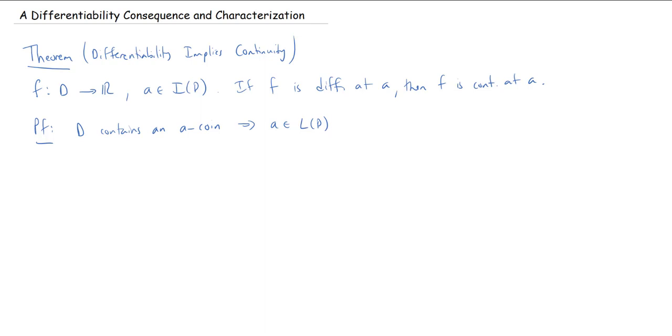Fine. So one of our conditions for continuity when you have a limit point, so this implies that f is continuous at a if and only if the limit of f as x goes to a is equal to f of a.